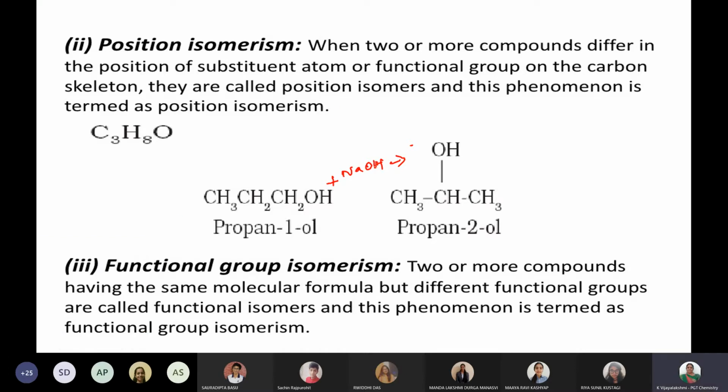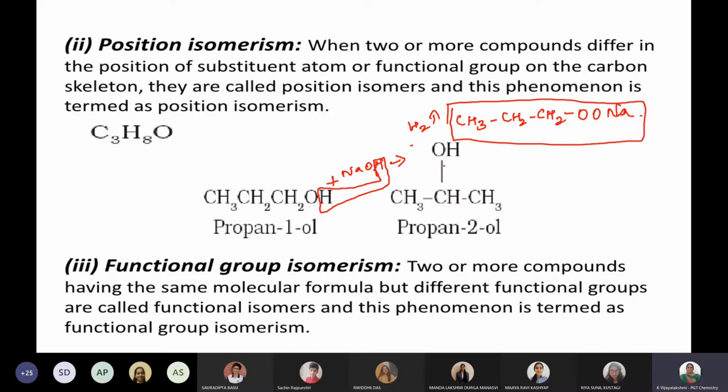Sorry for that. See, the two hydrogens will be removed. For that, some reaction will happen, and the hydrogen will be removed and go away. Now, whichever part is remaining, CH3, CH2, CH2, O, Na. So, sodium propanate. What is this name? Sodium propionate. You need not memorize it by heart. The only thing you should know is the concept: the hydrogen which is released, and the NaO which is going to join.